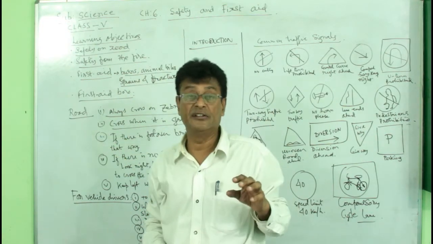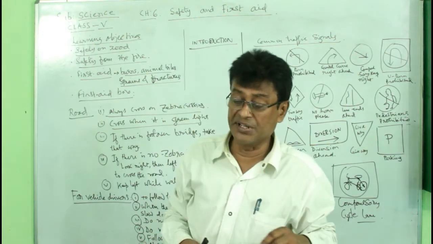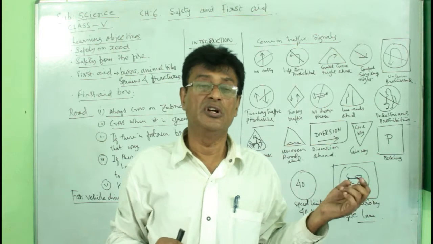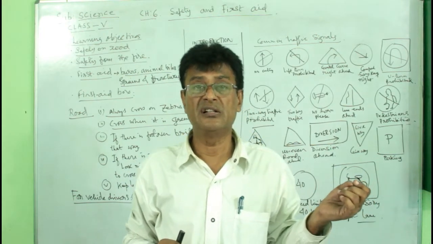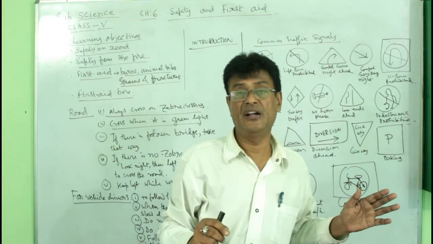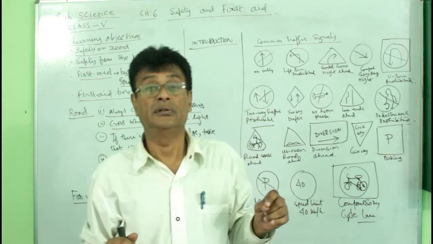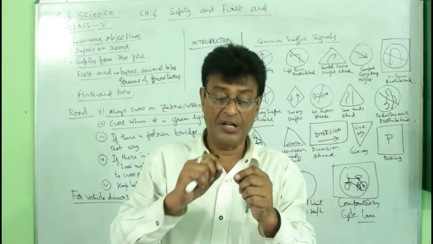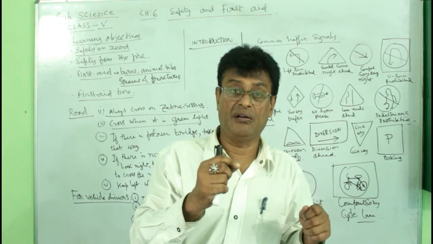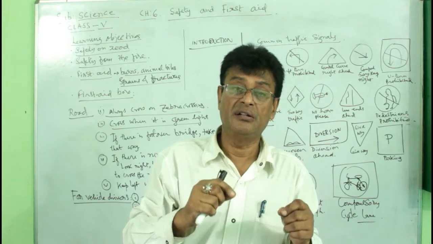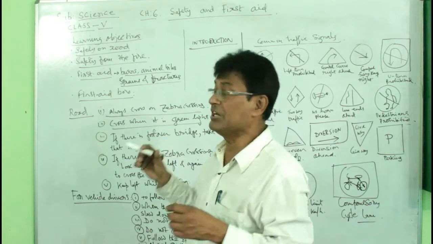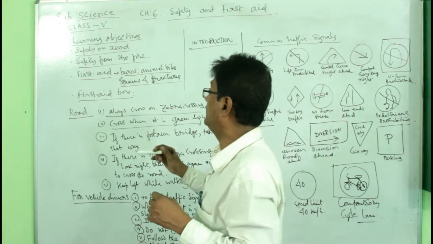Then safety rules from fire. We always see the use of fire in the home, in domestic uses. The mother and the aunts, or the person who cooks the food, lights the fire. And sometimes we light a matchstick to light an incense stick or a candle. That may also cause fire. So that is why we need to have some safety for fire.